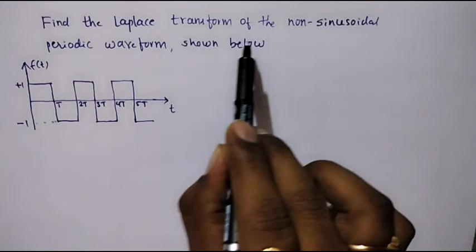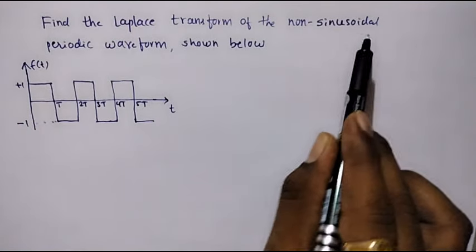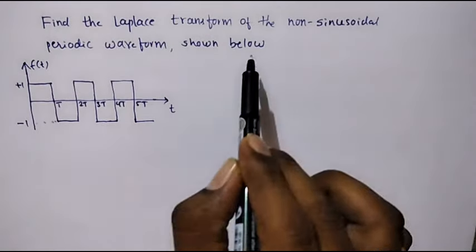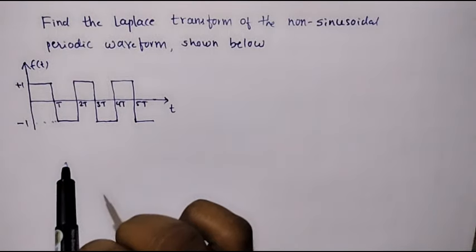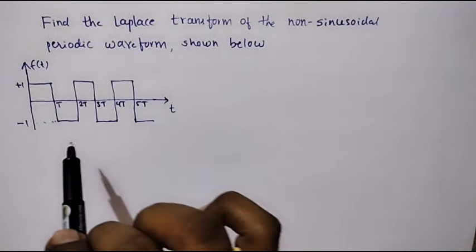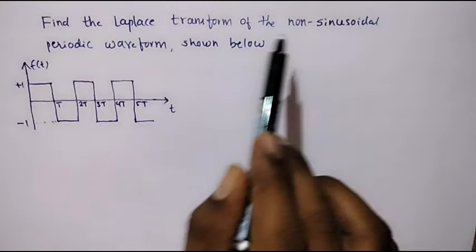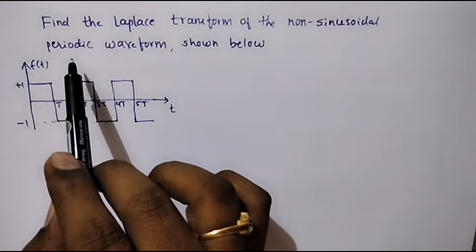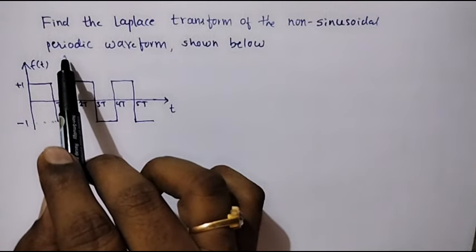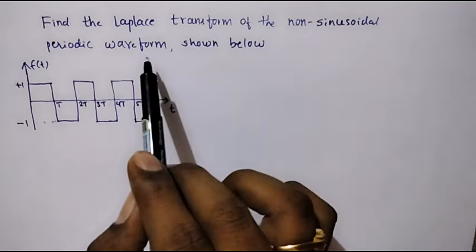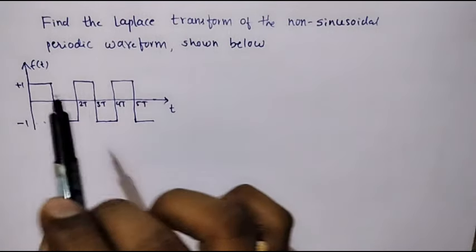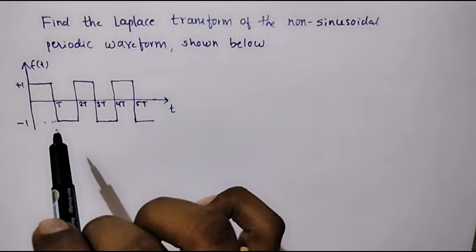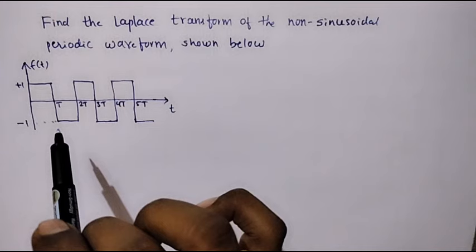Find the Laplace transform of this non-sinusoidal periodic waveform shown below. So this is a periodic signal and it is non-sinusoidal because it's a square signal. The signal is said to be a periodic signal or periodic waveform if a particular cycle repeats after every some instant